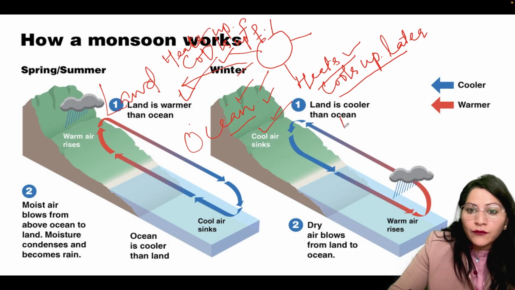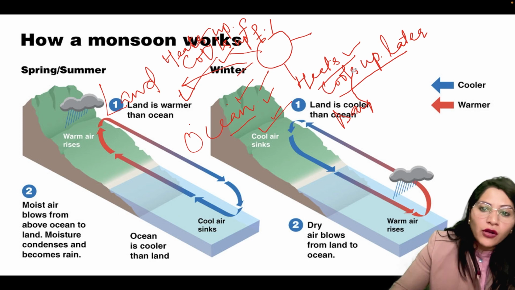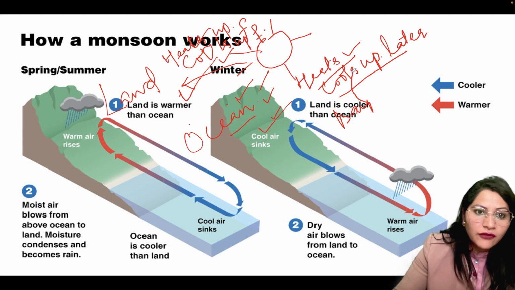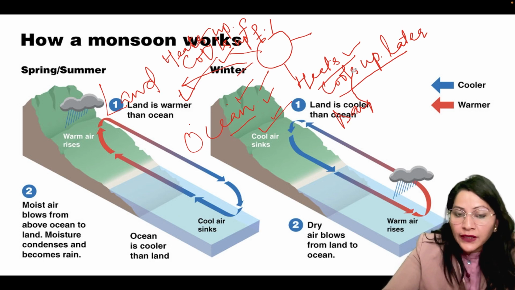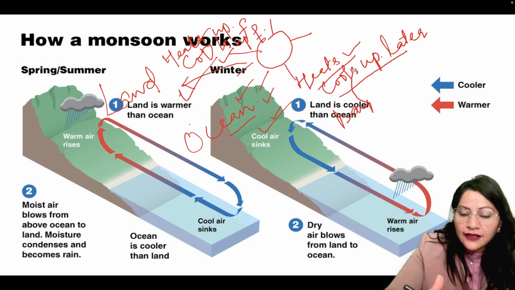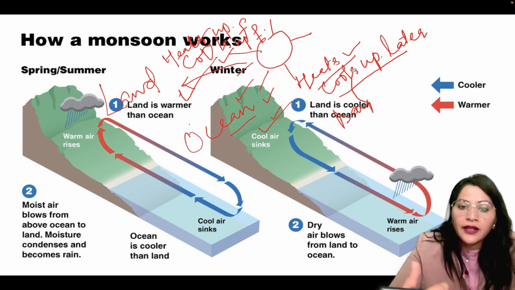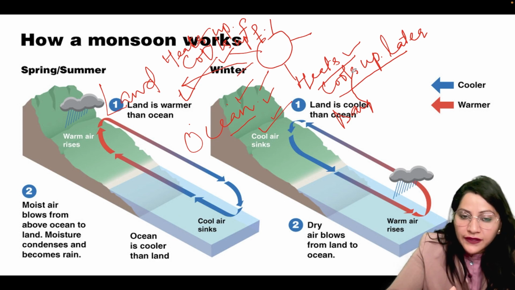Now during daytime, what happens? Sun rays are falling over the land, and it's heating up the land. And what kind of pressure is being developed there? High temperature means low pressure develops over there. And on the other hand, oceans have high pressure. And wind will start moving from sea to land, and they are called sea breezes, and they move from sea to land during daytime.